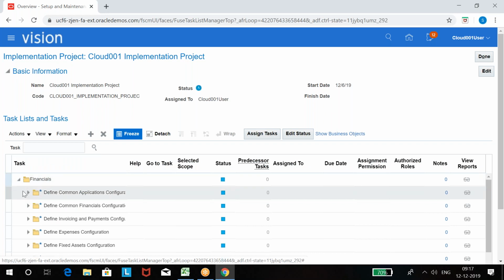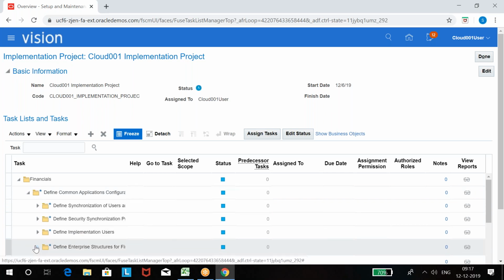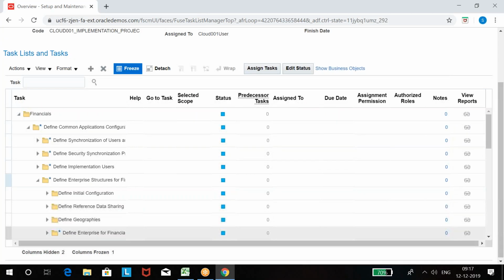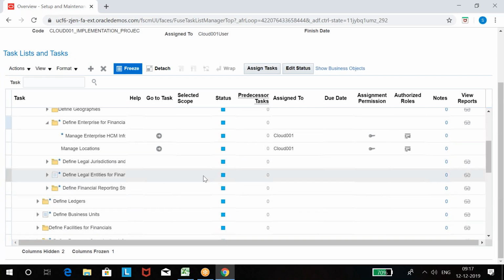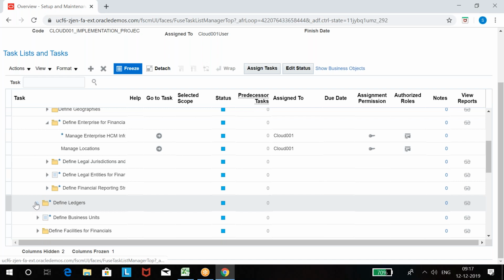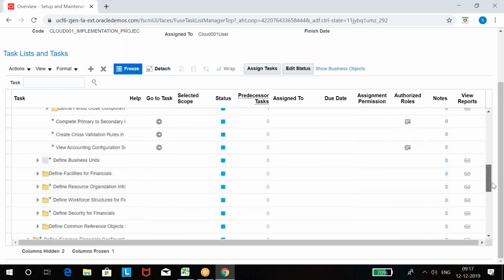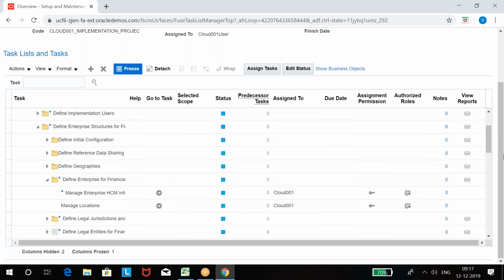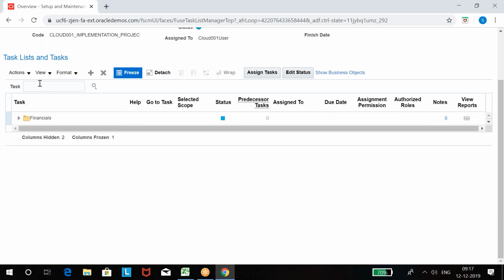So you have to go with define common application configuration for finance, and then define enterprise structure for finance, and then define enterprise for finance. Then define ledgers. Under define ledgers, you may get chart of account. So this is how you can, but do you think this is an easy path to access? Oh, it's very difficult, right? One cannot remember, isn't it? So that is the reason we directly find with task name.